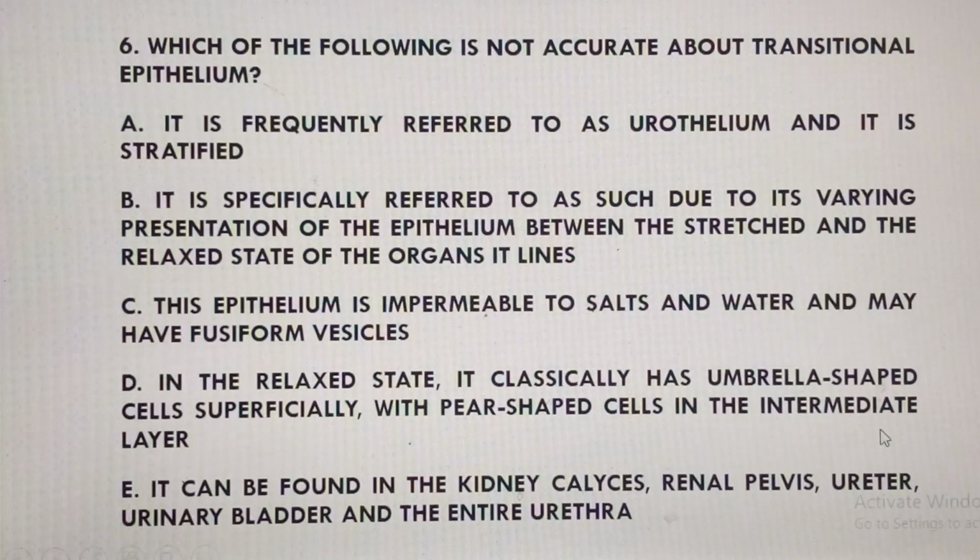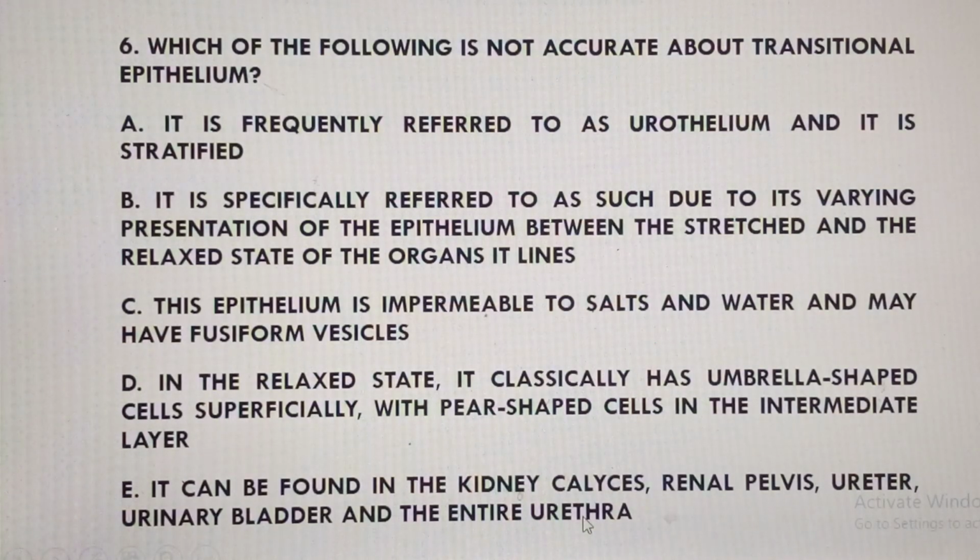Yeah, that's where the issue comes in. No, not the entire urethra. All the areas that we've mentioned are true areas where we're going to find transitional epithelium. Yes, again, you'll find it in the urethra, but actually the proximal aspect of the urethra, in the case of males, the prostatic urethra, not the entire urethra.